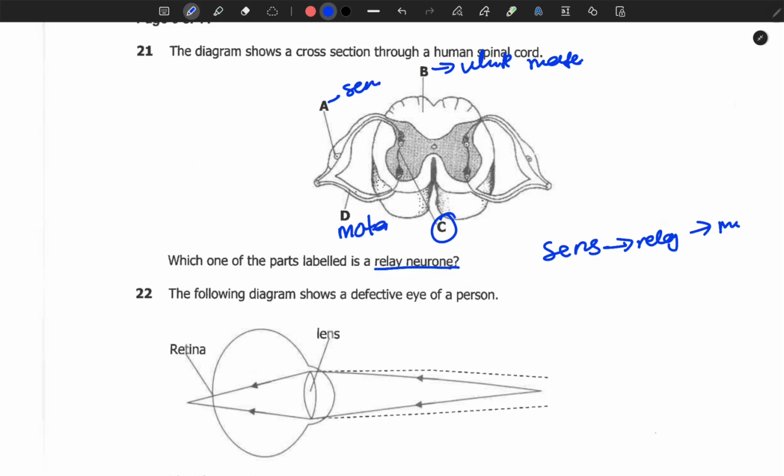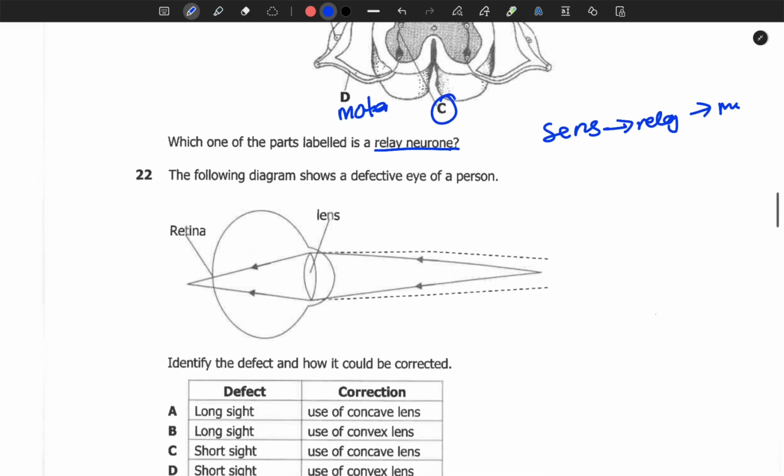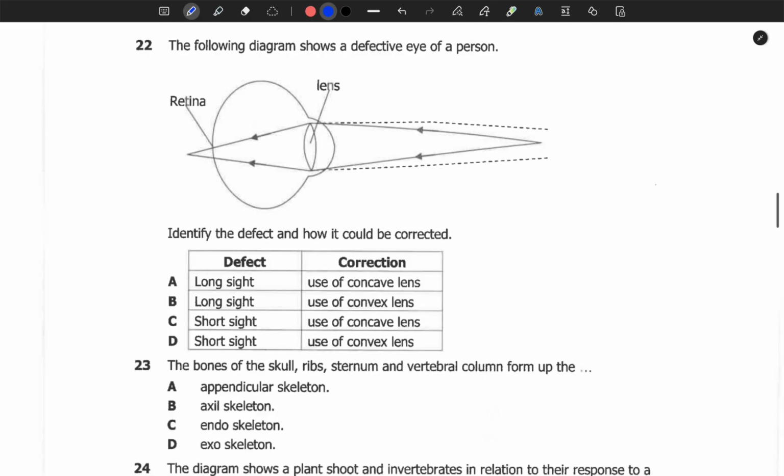Sensory transports the electrical impulses from the receptor to the coordinators. Then motor neuron transports electrical impulses from the coordinators to the effector until the response is done. 22. The following diagram shows a defective eye of a person.